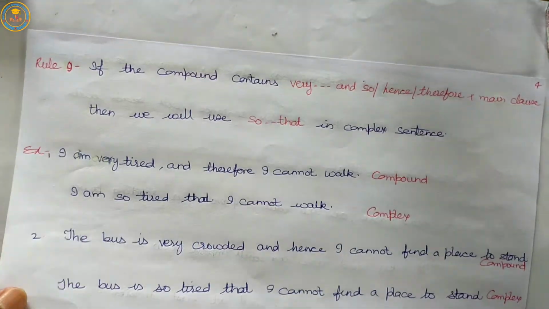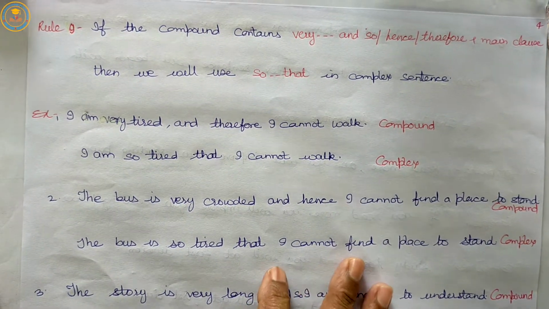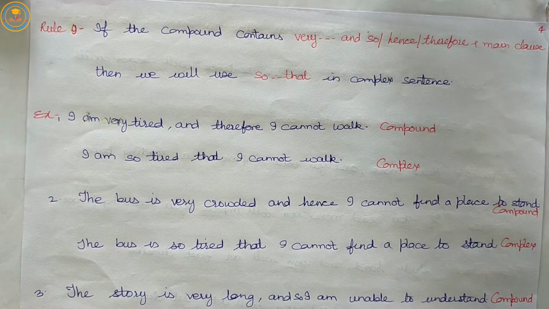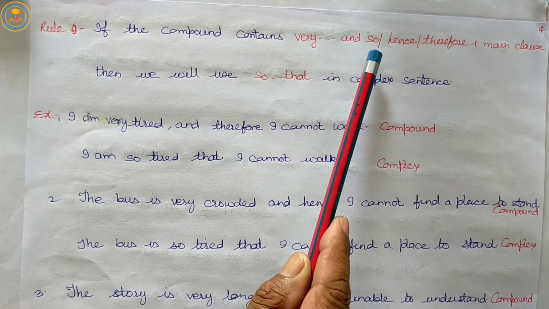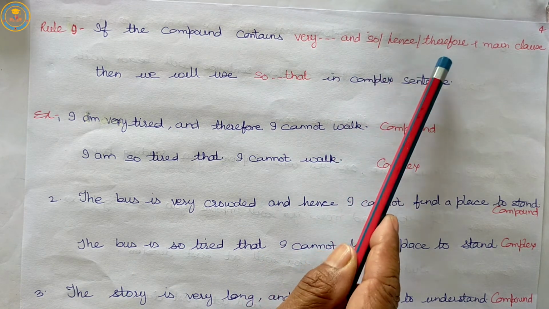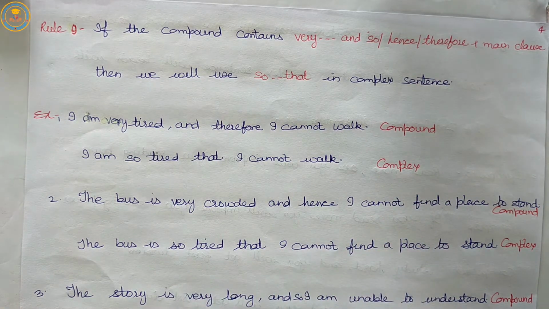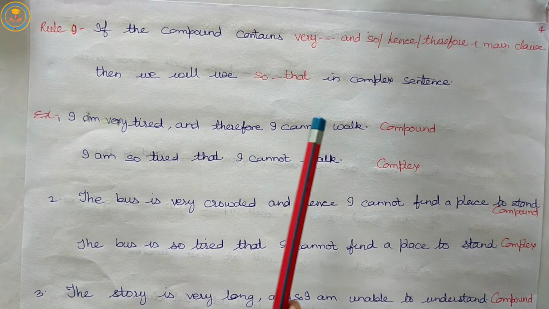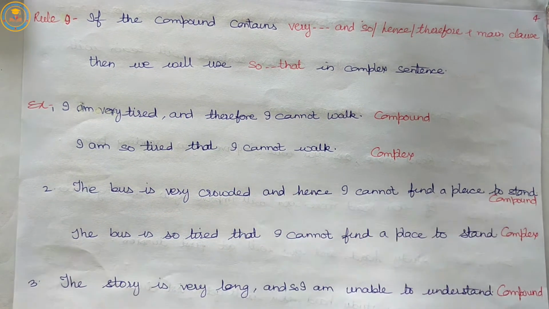Our next rule: if the compound sentence contains very, and, so, hence, therefore plus main clause, then while transforming it into a complex sentence we will use so that. Let us clear it with examples.